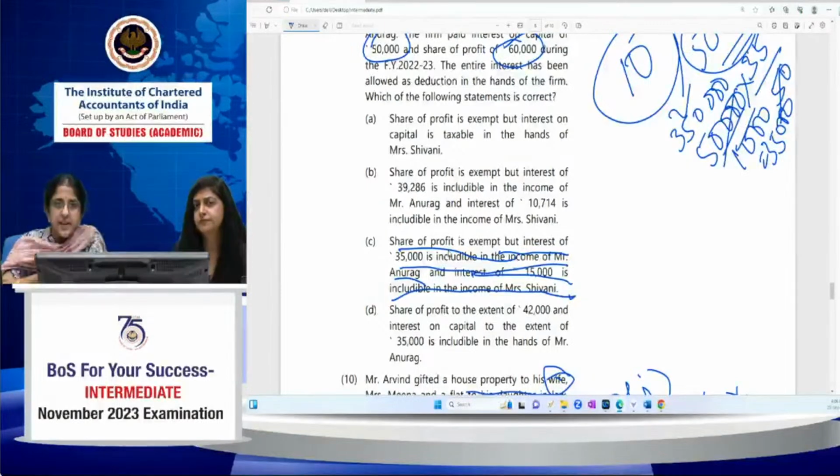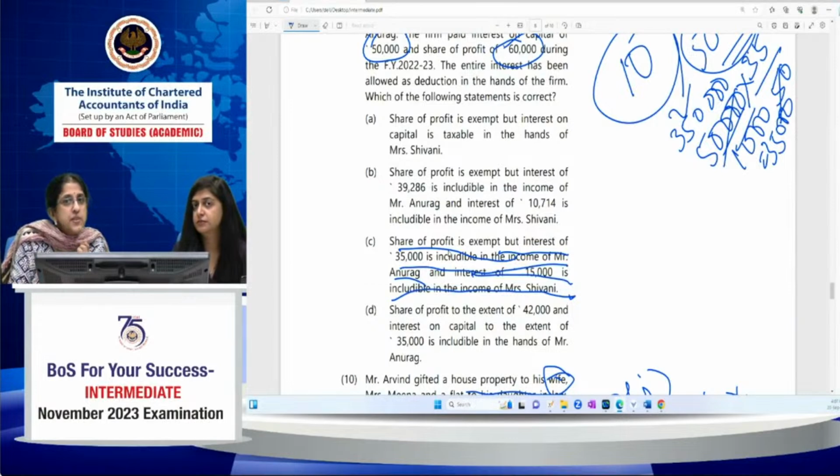When you gift anything to your spouse without consideration or in connection with an agreement to live apart, the income which you earn from that asset will be includable in the hands of the husband. Had she put it in FD, interest on FD would have been includable in the hands of the husband. In this case, she invested in her own business. The 3.5 lakh which her husband gifted, she has put in the business. 1.5 lakh, her own money also, she has invested in business, by way of capital contribution in a partnership firm. So when she has invested by way of capital contribution, interest receivable from the firm